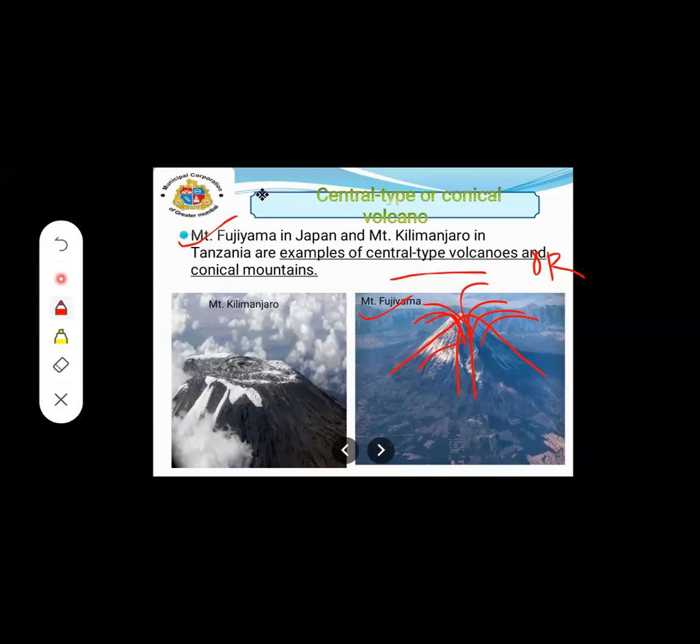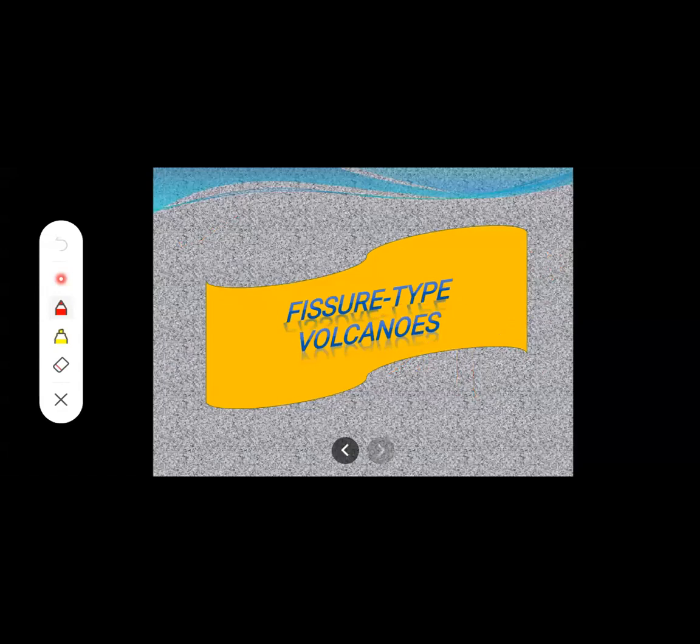Then the second type of volcanoes is fissure type volcanoes.